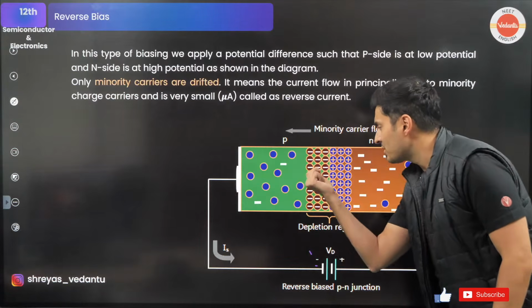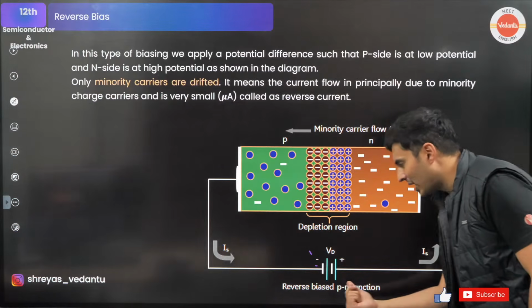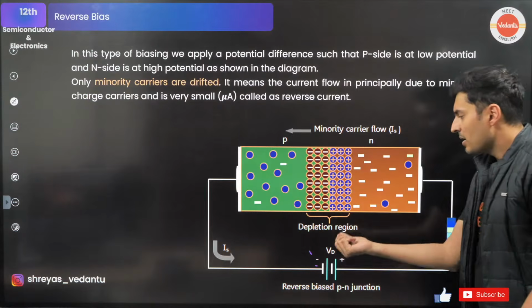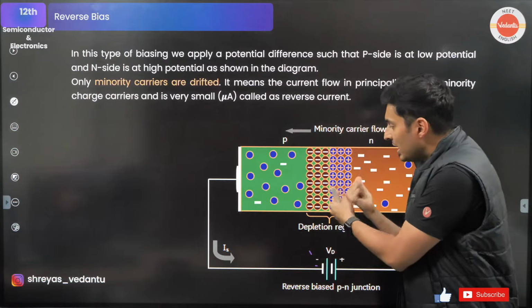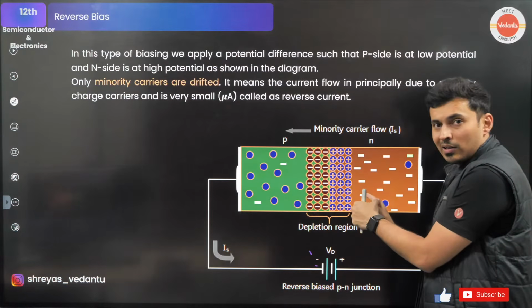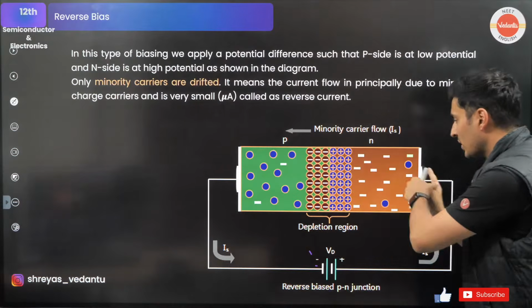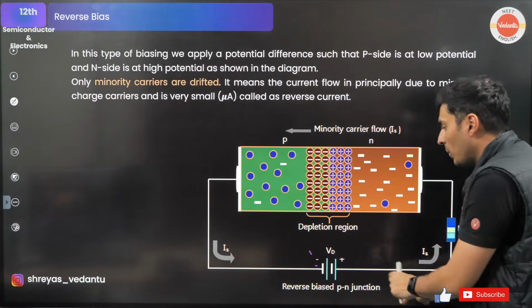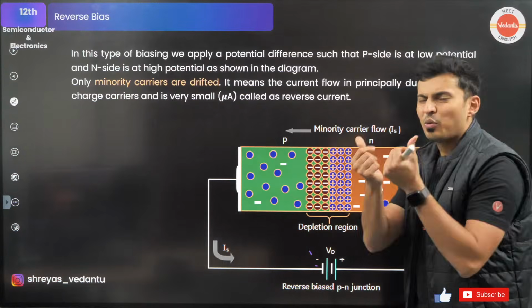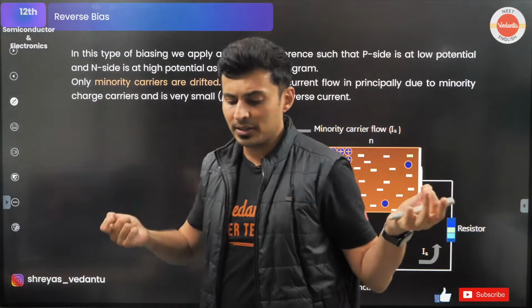Very few negative charges will jump over here and they will go like this, because this negative is repelling, forcing these electrons to jump over here and go like this. Because the electrons go like this clockwise, current will go that way. It's a very, very small amount of current.